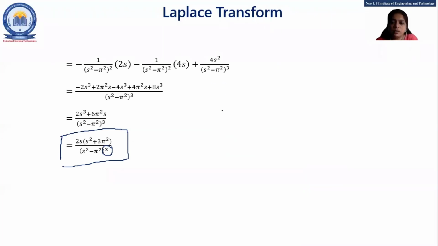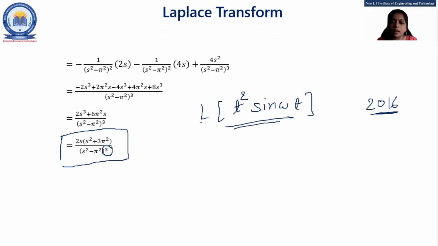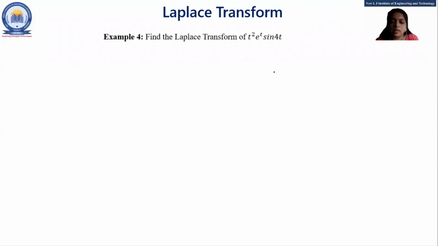See, I have given one example for yourself, that is, find the Laplace of t square sine omega t. This question is also from GTU, from 2016, right? So you have to do this example by yourself. Find Laplace of t square sine omega t. Okay, let's move on with one more and the last example.